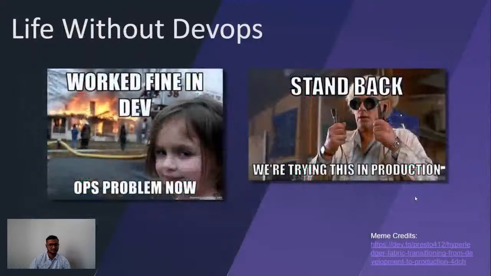Now I'll also try to explain the things with the help of one meme, how life was without DevOps. Here we can see that something is working fine in the dev environment, but now the developer is saying it is working fine in dev, now it is the problem of the operation team. So here we can clearly see the collaboration between the developer and the operation was not good without DevOps. And in the next image we can see, stand back, we are trying this thing in production because we are not having any pipeline.